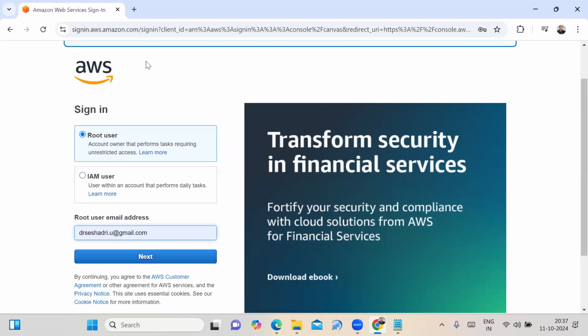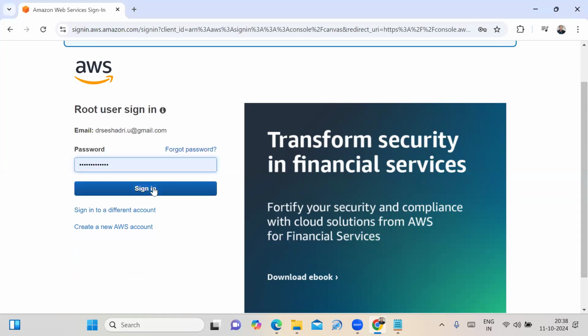See, in an upcoming session, I will explore what an IAM user is. There are two types of users: one is the root user, and the second one is the IAM user. For now, we use the root user. Whatever mail ID you gave at the time of your AWS free tier account creation, enter that mail ID, and then enter the password.